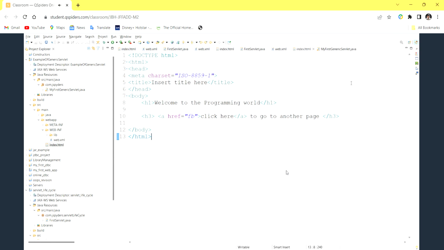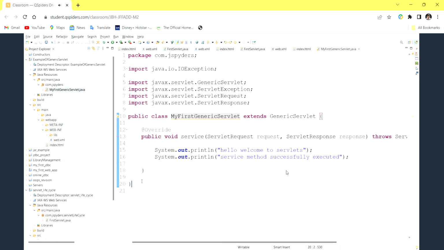And stop the server. Take a pic of this URL. You can give anything. After taking this pic, take a pic of this. Take a pic of this.